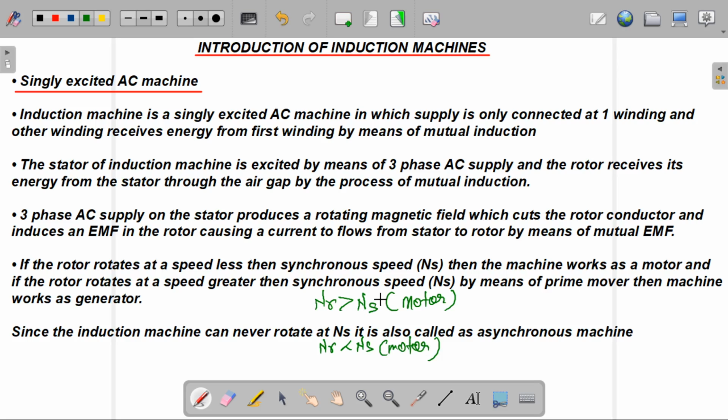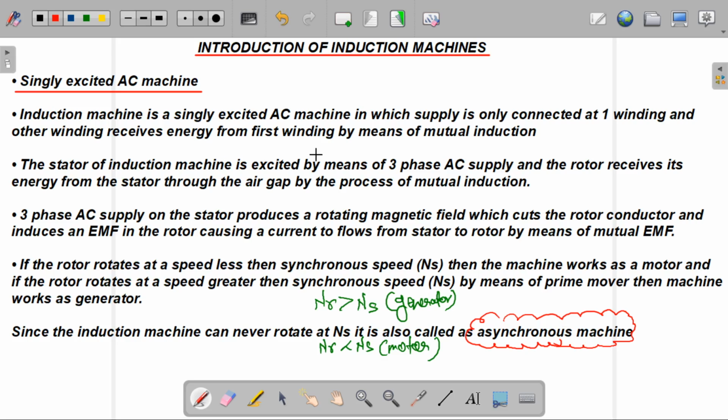When the rotor speed is greater than synchronous speed, then the machine works as a generator. Since the induction machine can never rotate at synchronous speed, this machine is called an asynchronous machine. Machines like synchronous machines that rotate at synchronous speed are called synchronous machines.